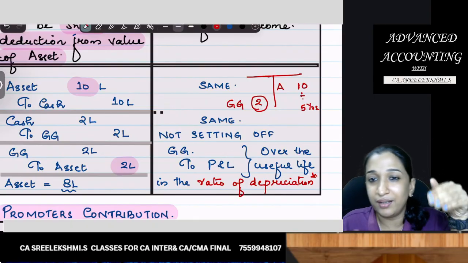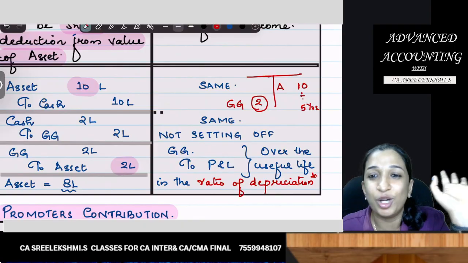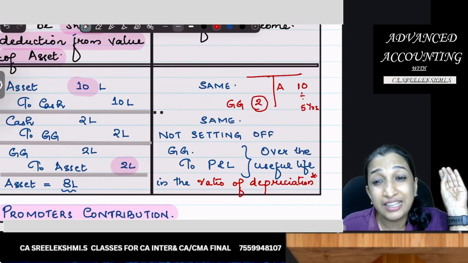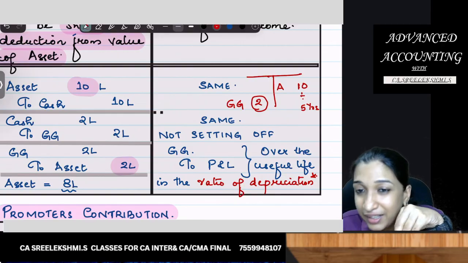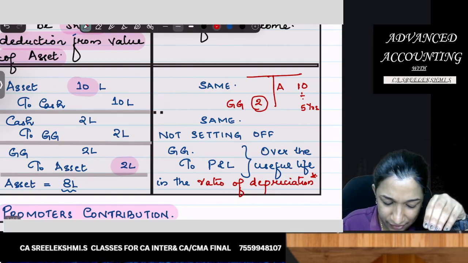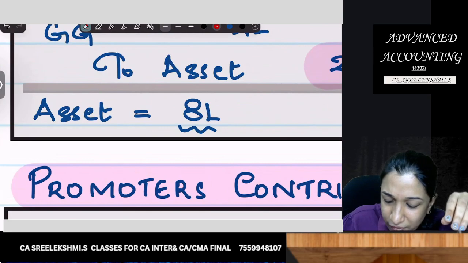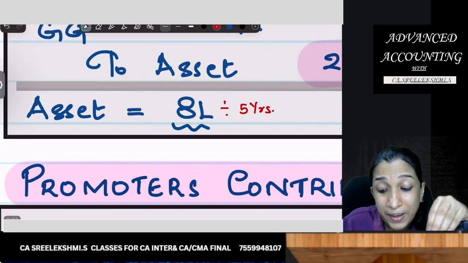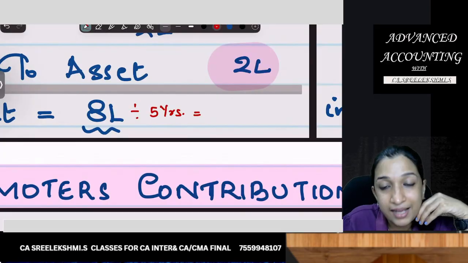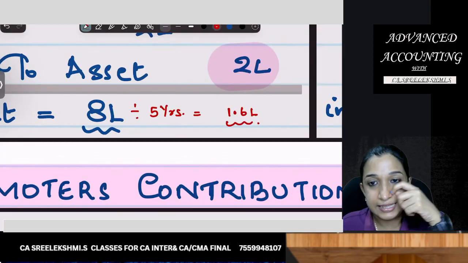So effectively, if asset value is 8 lakhs, depreciated over 5 years, expense in P&L will be 8 lakhs divided by 5 years. Expense in P&L will be 1.6 lakhs.